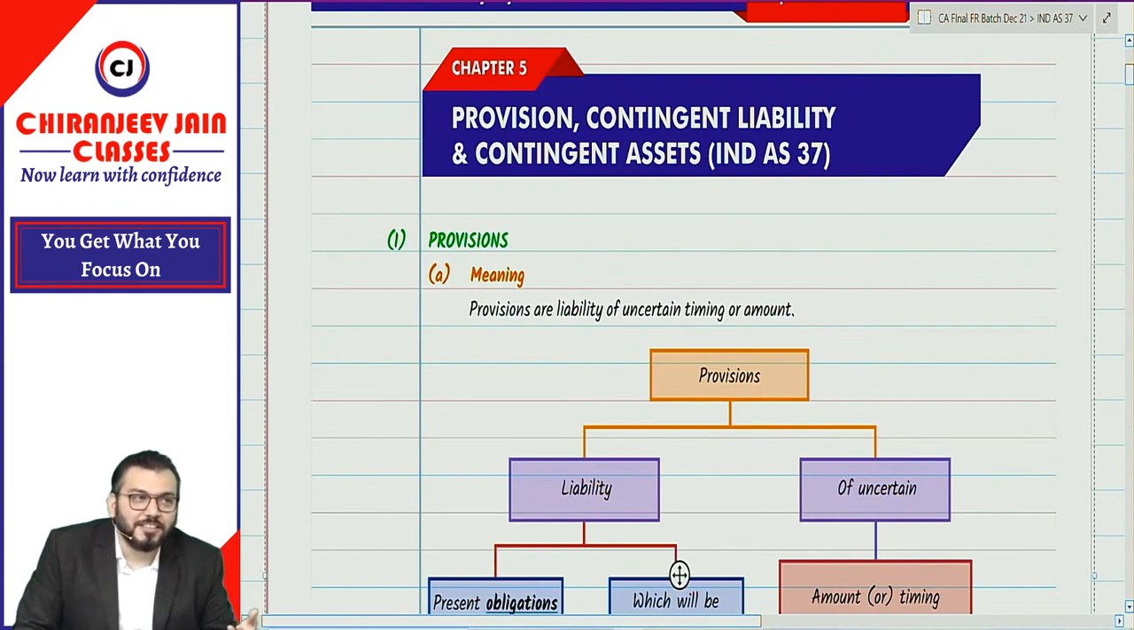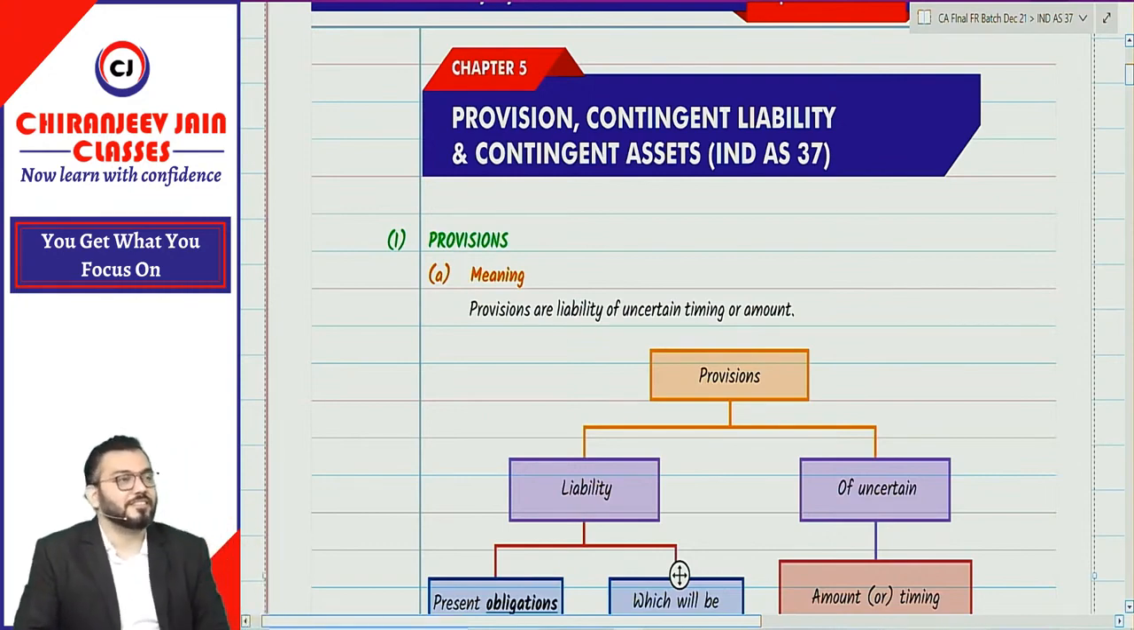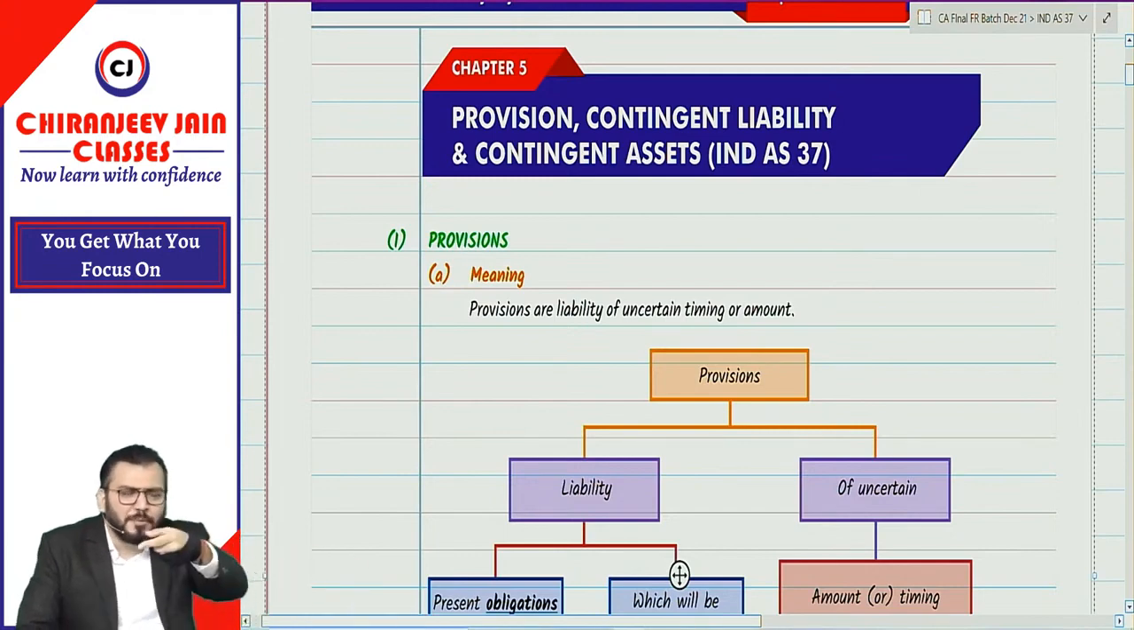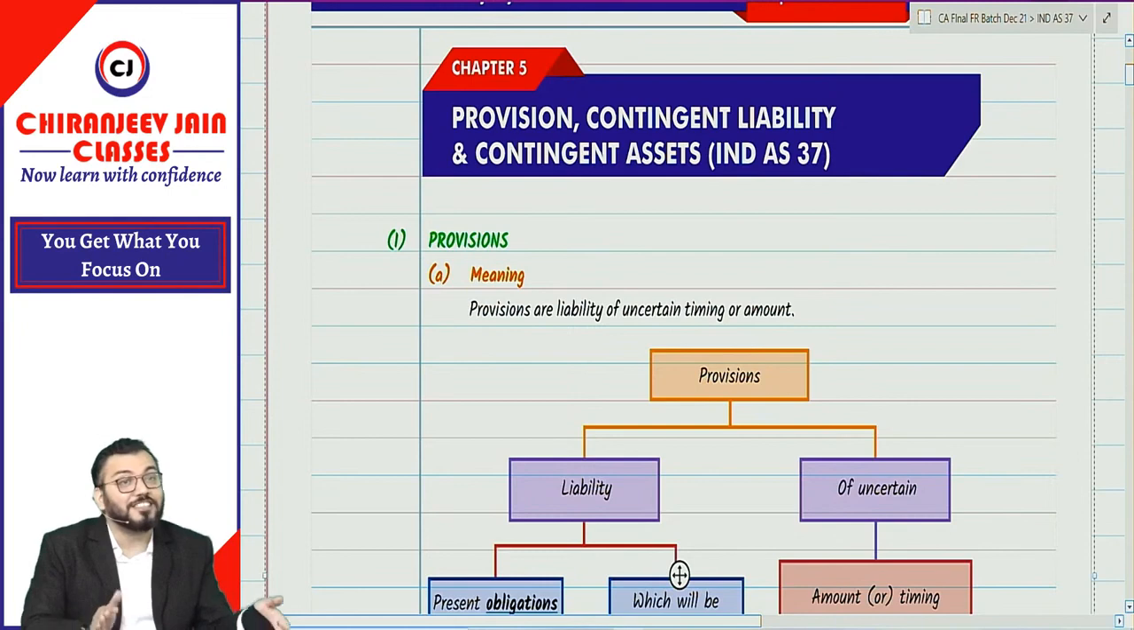Once again you are not applying your common sense. Provision for doubtful debt you have never written on the liability side of the balance sheet. I said apply your common sense. Have you written provision for doubtful debt on the liability side of the balance sheet? Never. It is deducted from what? Debtors. Means provision for doubtful debt is not a liability. Now one doubt will arise whether provision for doubtful debt is a provision.